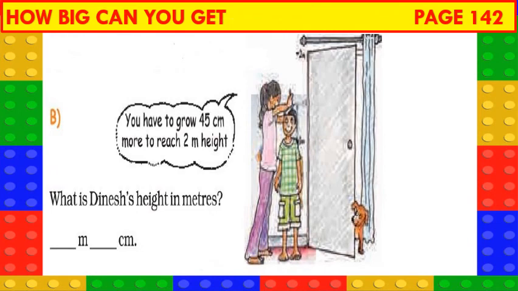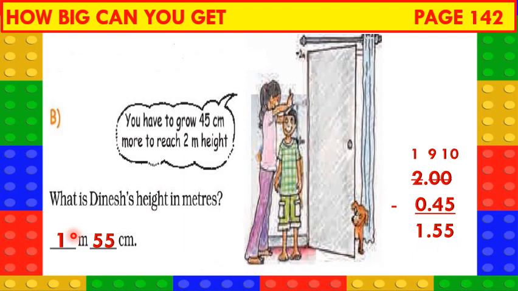Dinesh's sister is measuring his height. She tells that Dinesh has to grow 45 centimeters more to reach 2 meter height. Children, what is Dinesh's height? So 2.00 minus 0.45 we get as 1.55 meters. That is 1 meter 55 centimeters. So Dinesh's height is 1 meter 55 centimeters.